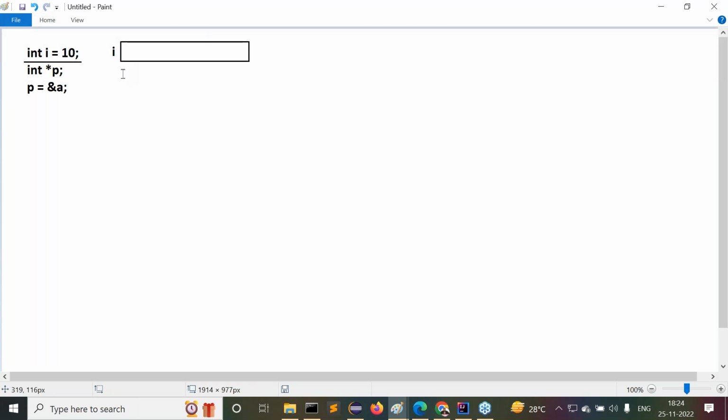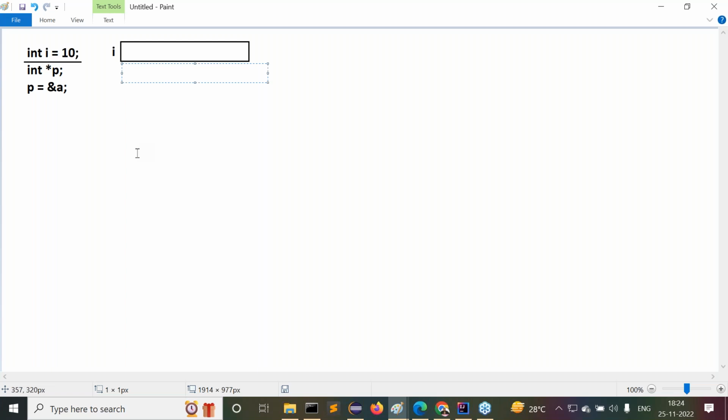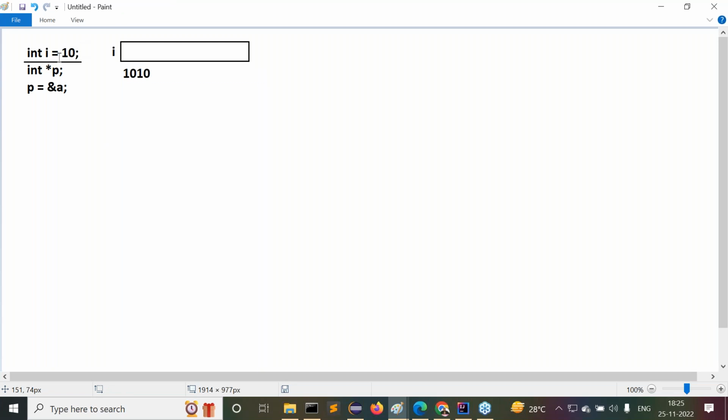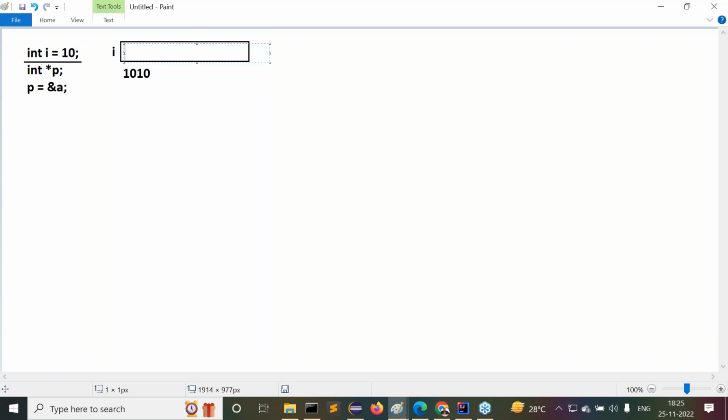Understand my point here? Whenever 2 bytes of memory is allocated, its address location is required or not? Its address location will be created or not? Say for example, 1010 is an address location for the variable i. When the compiler encounters int i = 10, for the i variable, 2 bytes of memory will be allocated. For the 2 bytes of memory, the address location is 1010. Now, inside this memory, the actual data, value 10, will be stored.